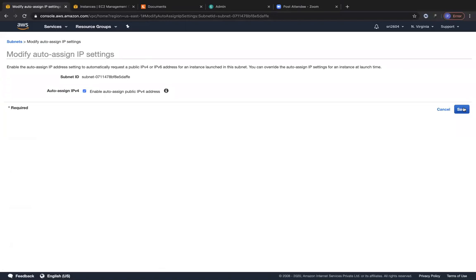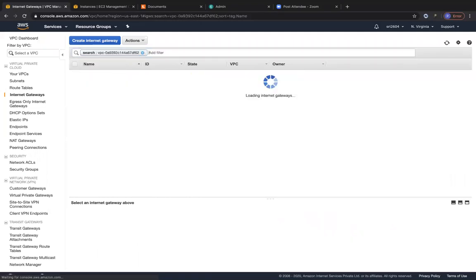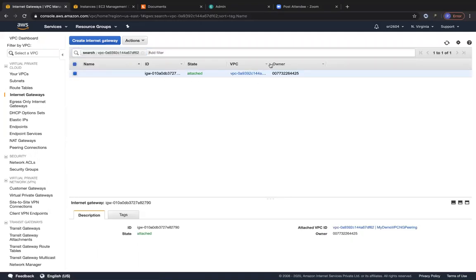Let me make it enabled for this peering VPC, right? So now it's in the enable status. Let's see if it has created an internet gateway. So let's go ahead and filter based on this VPC. Yeah, it has created an internet gateway for our peering VPC also. So you can see over here the data called the peering VPC, right?